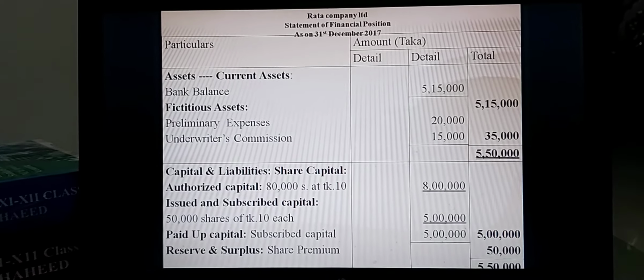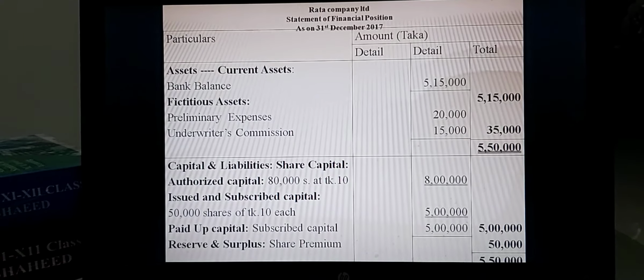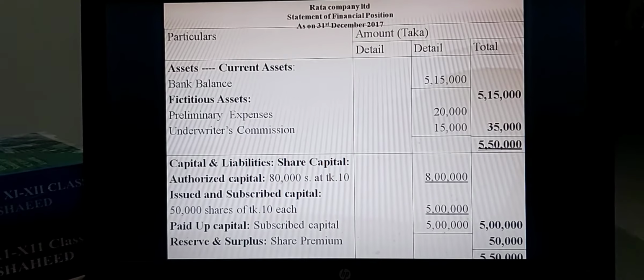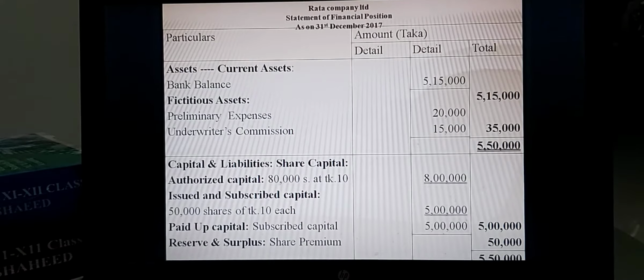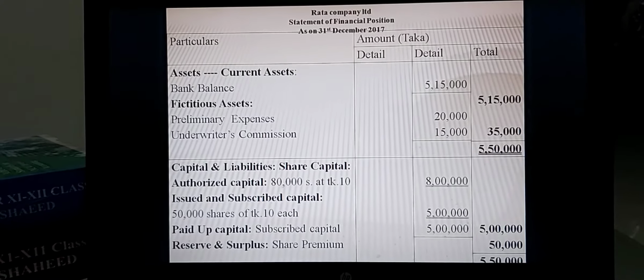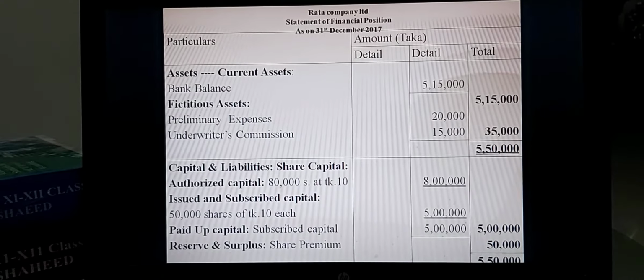This amount is to be closed for verifying or justifying the capital and liabilities amount. If it is equal, then you are right. If it is unequal, then you are not correct. So now you can rectify it.